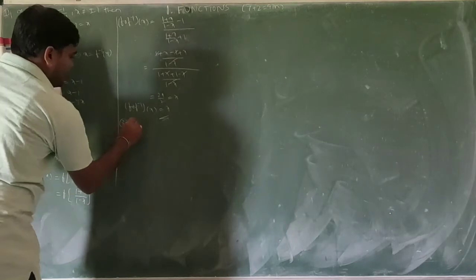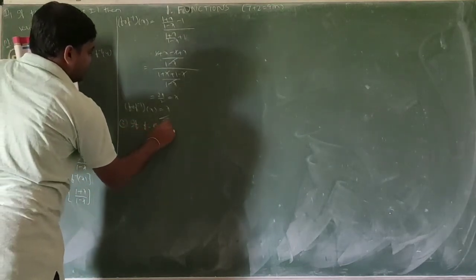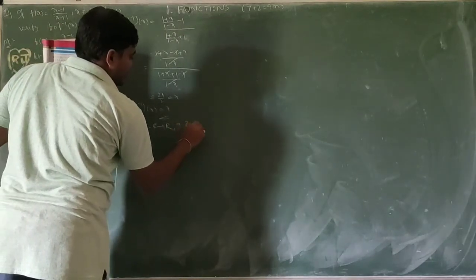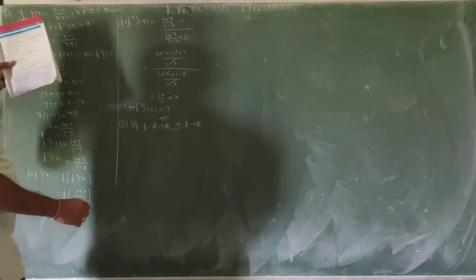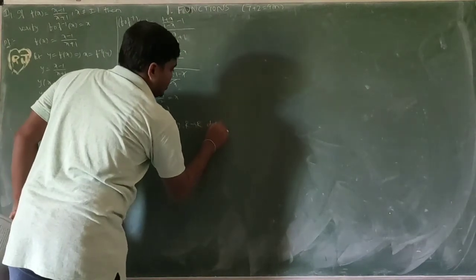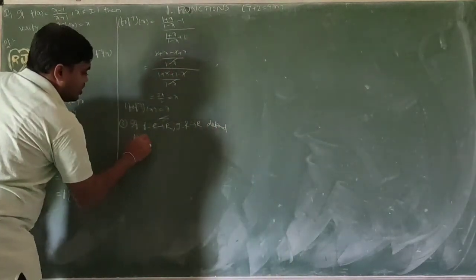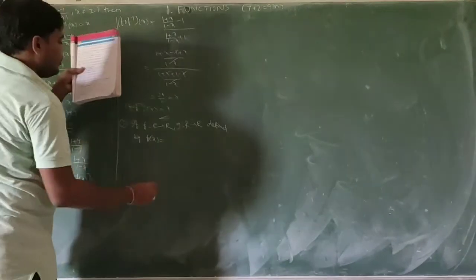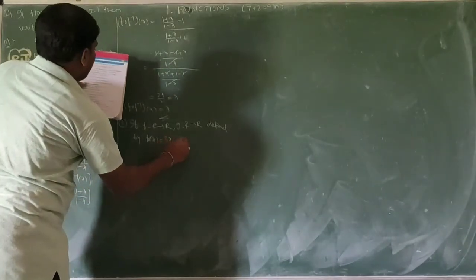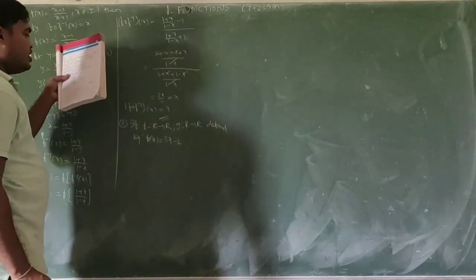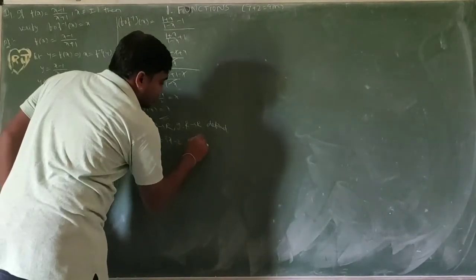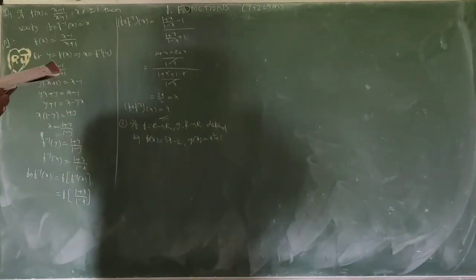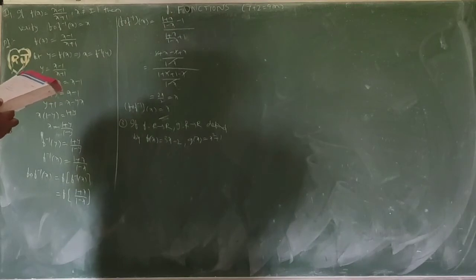Question is, f from R to R and g from R to R defined by f of x equal to 3x minus 2, g of x equal to x square plus 1.